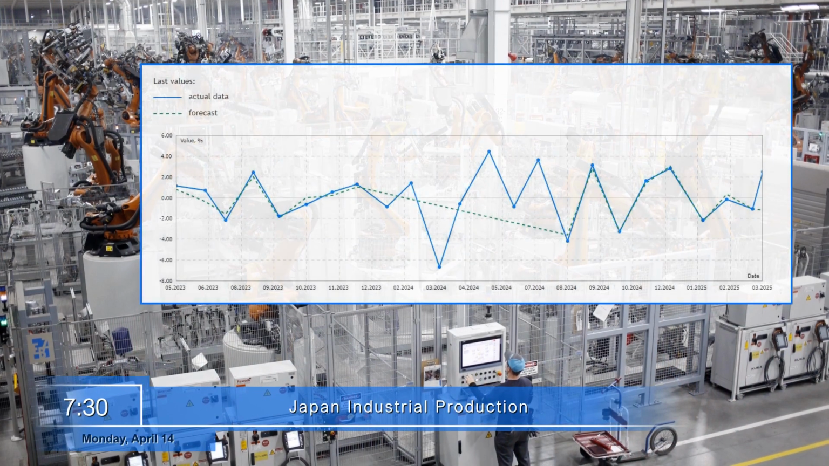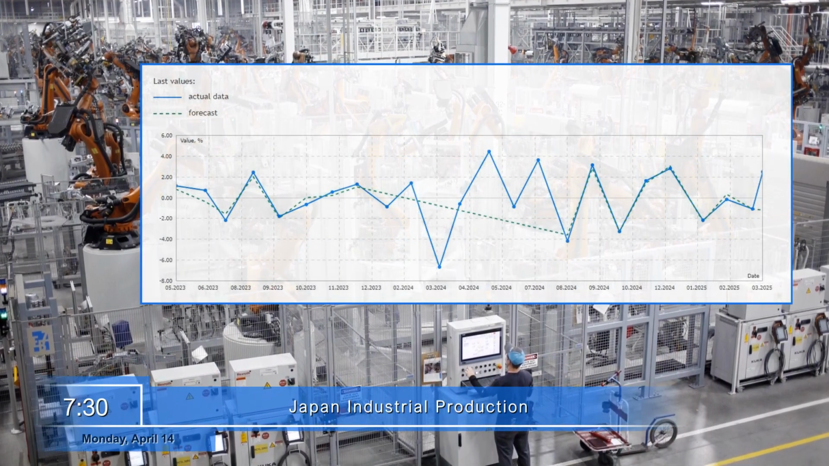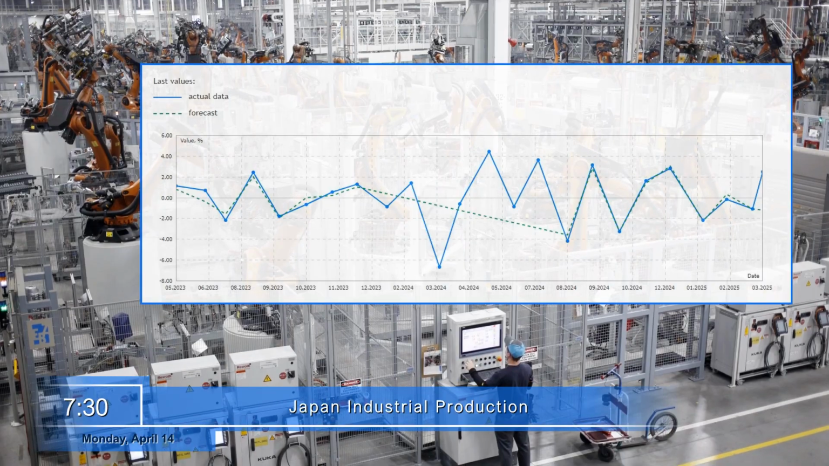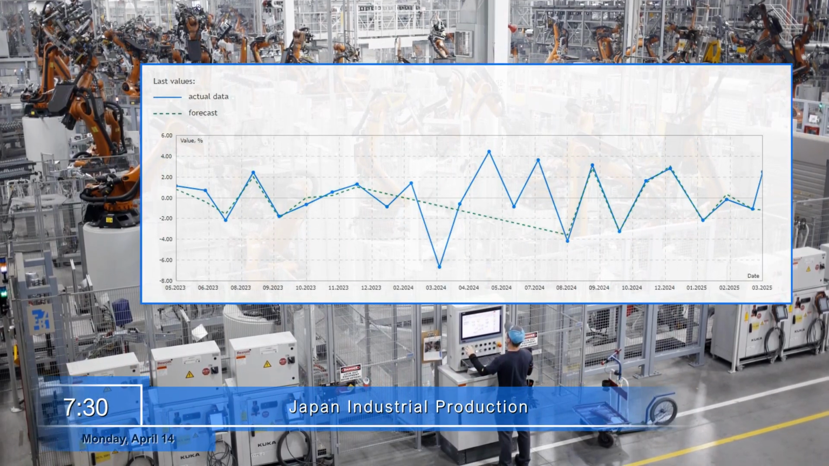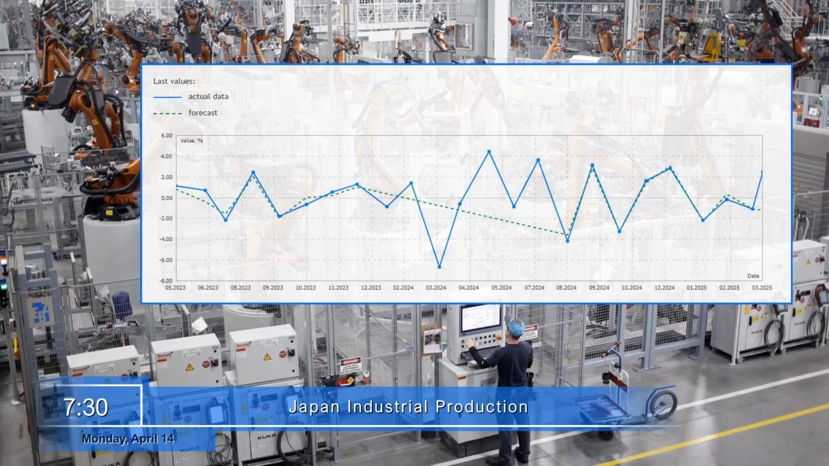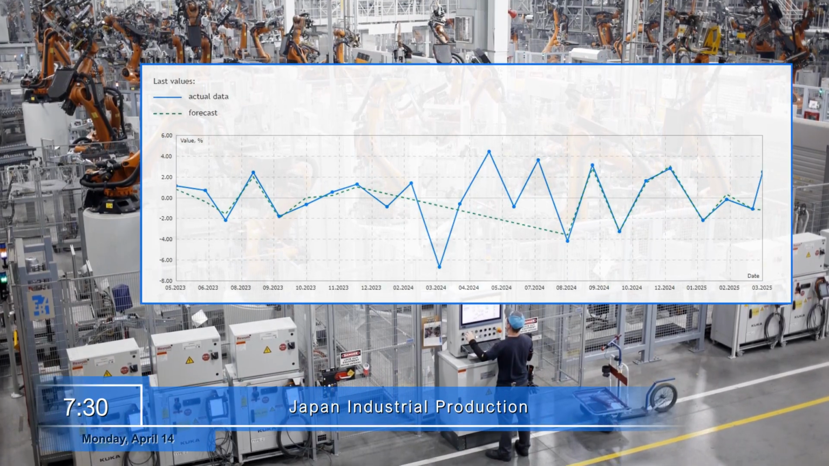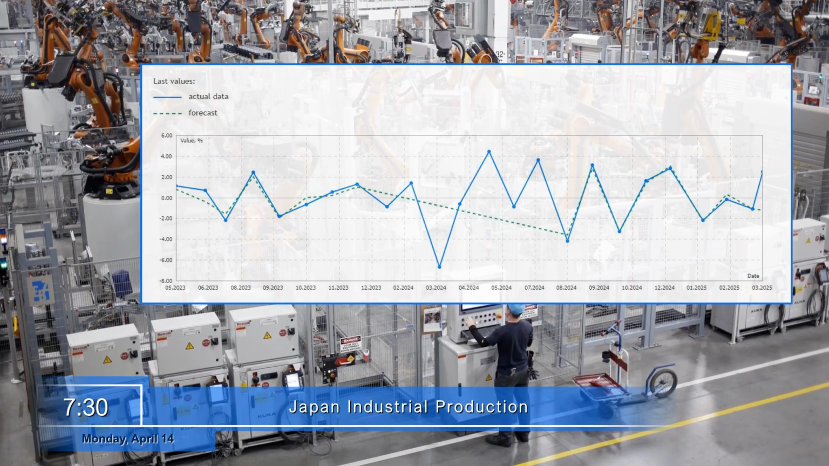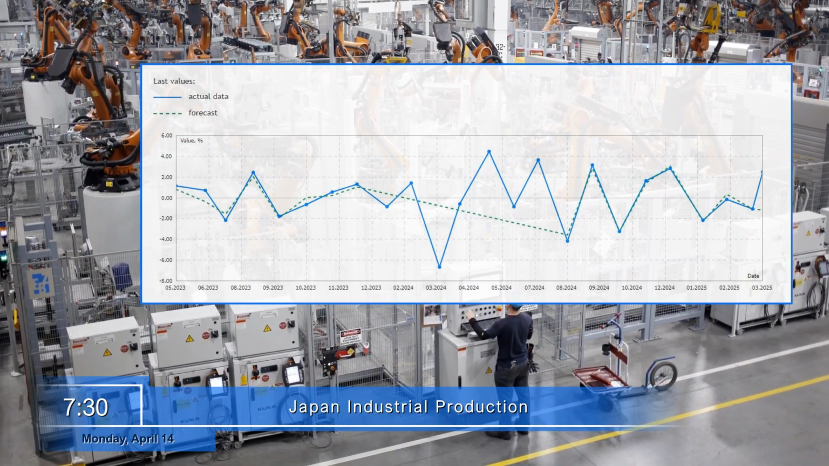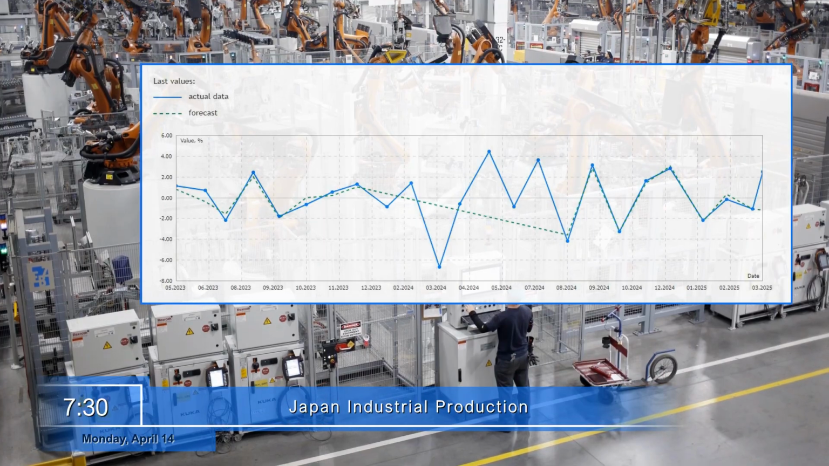Monday, April 14th. The analytical week will start with an announcement at 7:30 a.m. regarding industrial production in Japan. This indicator reflects the monthly output volumes in the industrial sector. The data will be published by the Ministry of Economy, Trade, and Industry. An increase in this figure could positively impact the Japanese yen exchange rates.